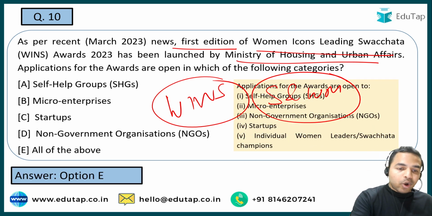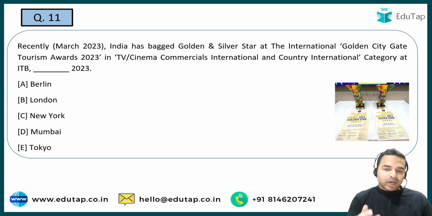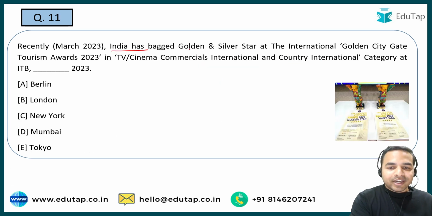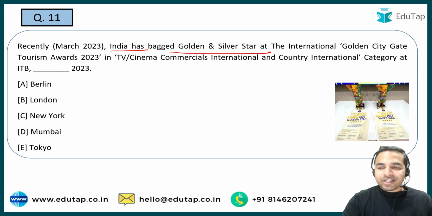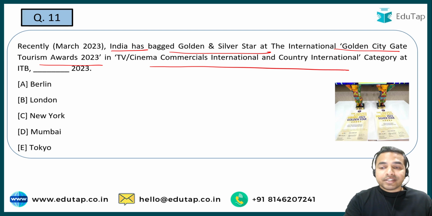Here you can see that all the self-help groups, micro enterprises, startups and the NGOs, all of them are basically eligible to apply under this particular award. Now the next question. So India has bagged golden and silver star at the International Golden City Gate Tourism Award 2023. So यहाँ पर आपके सामने basically question ये है कि ये इंडिया ने जो ये अवार्ड जीता है ये इस कैटेगरी के अंदर जीता है.